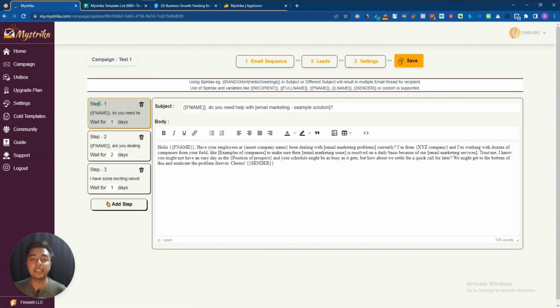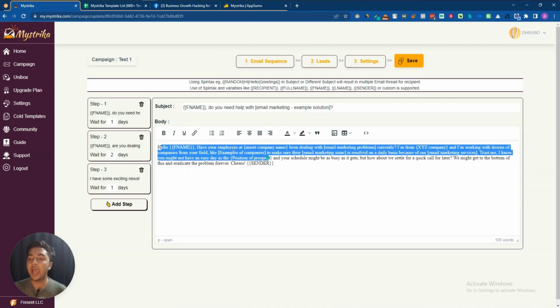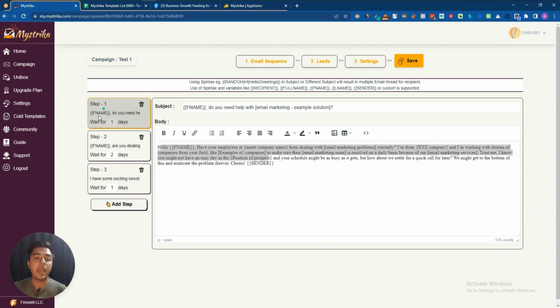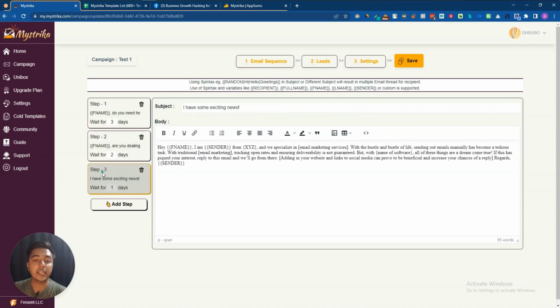So guys, this is step 1, and here you can add your subject and your body, and here there are all types of formatting features. You can bold the text, italicize it, underline it, set up different alignments, and add a table, image, etc. And this is step 1. Then see, there is a wait for 1 day. You can change these things. Let's wait for 3 days, and then it will send the step 2 email, and here is my step 2 email, and then it will wait for 2 days, and then it will send the step 3 email.